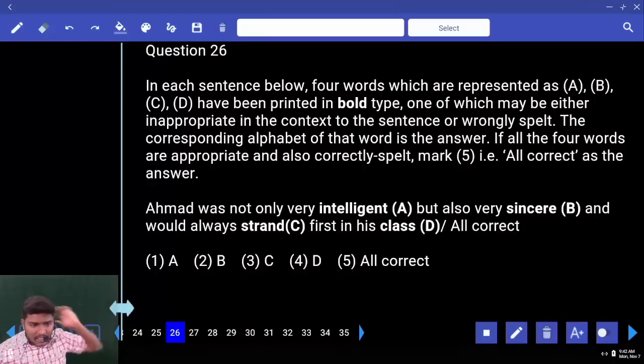Intelligent, sincere, strand, class. Ahmed was not only very intelligent but also very sincere and would always stand up. Somebody stands first. S-T-A-N-D, not S-T-R-A-N-D. Eliminate C. Move to 27.